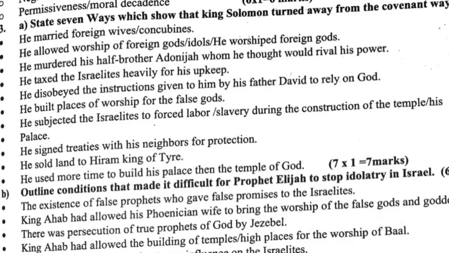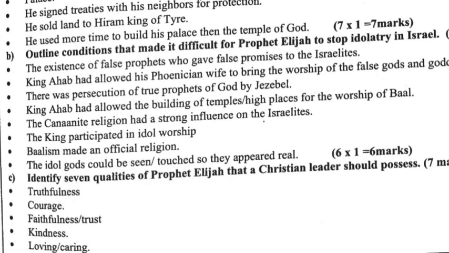He sold land to Hiram, King of Tyre. He used more time to build his palace than the temple of God. Question 3b. Outline conditions that made it difficult for Prophet Elijah to stop idolatry in Israel.